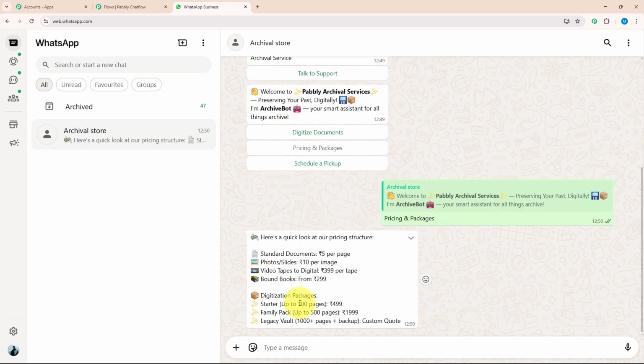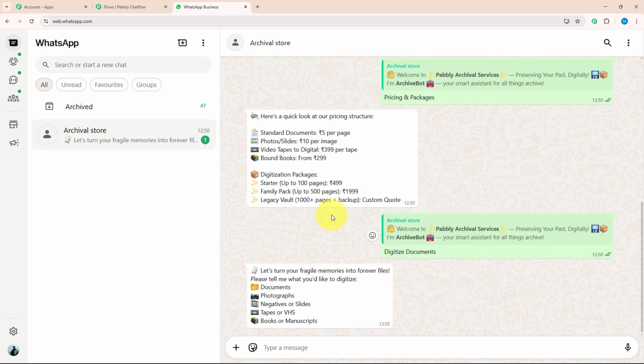As soon as I have clicked on the action button, I got a response where they have informed me about all the packages and their pricing. Let's now click on digitize documents. After clicking on digitize documents, they have asked me about the document I want to digitize. Let's say I want to digitize my photographs.